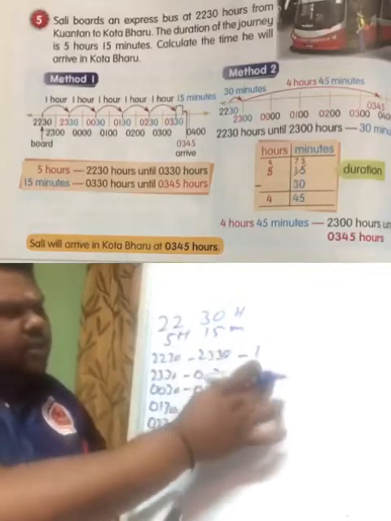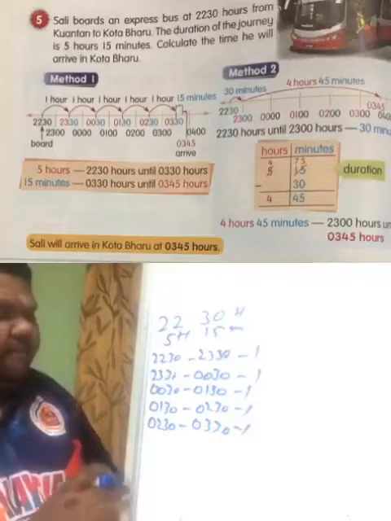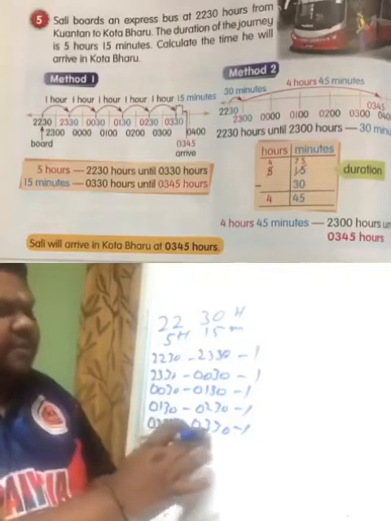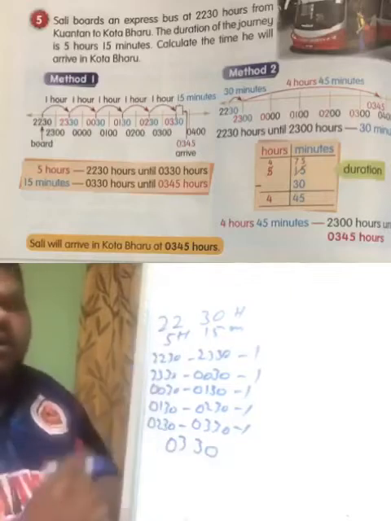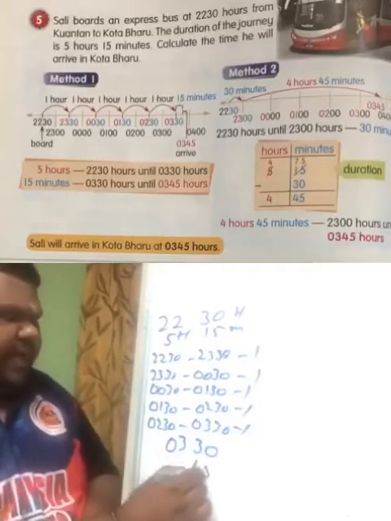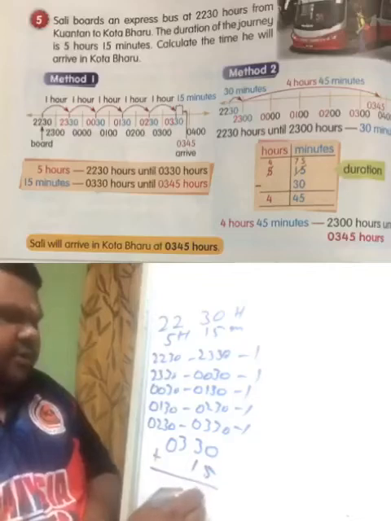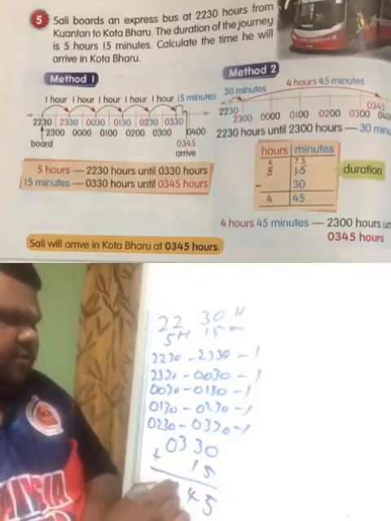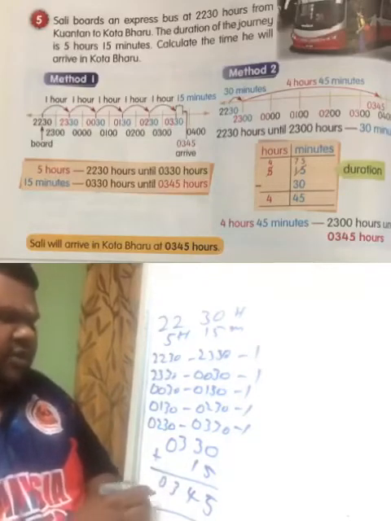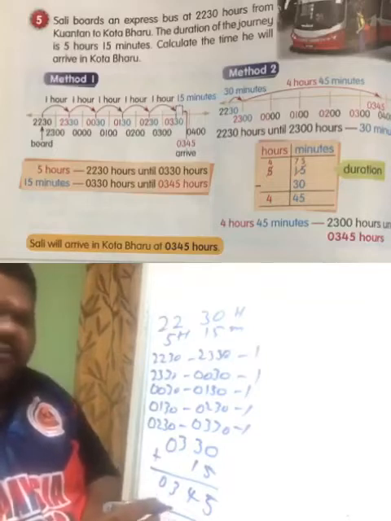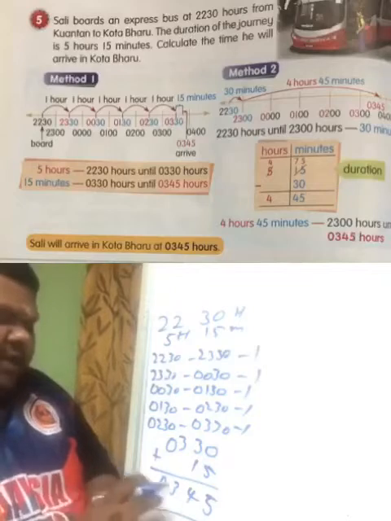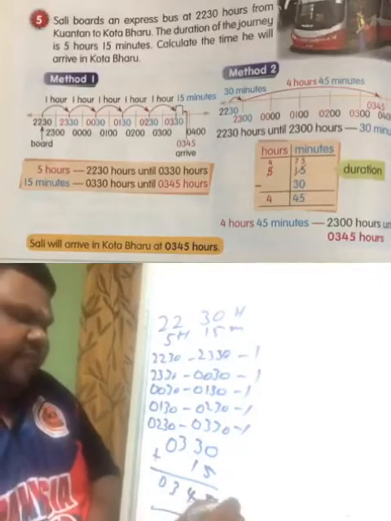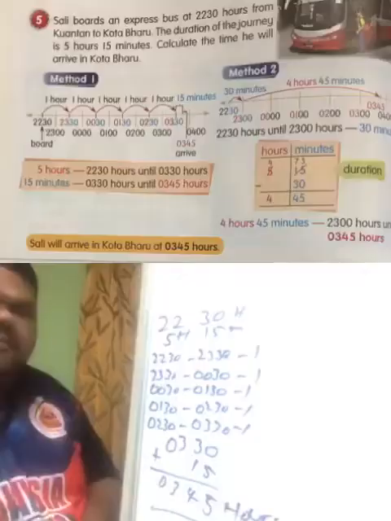So the total is 1, 2, 3, 4, 5 hours already. After 5 hours, the time shows 03:30. Now you have to add another 15 minutes, so you get 0345. So the time that he arrived in Kota Bharu is 0345 hours.